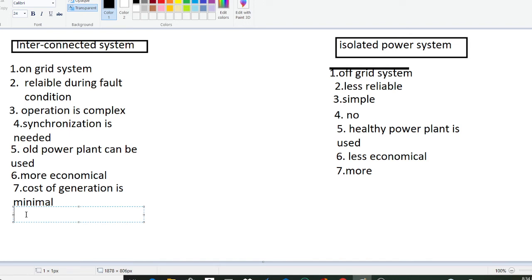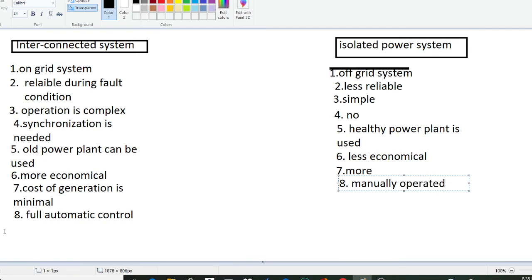Similarly, in the eighth point, the interconnected system has full automatic control, whereas the isolated system is manually operated.